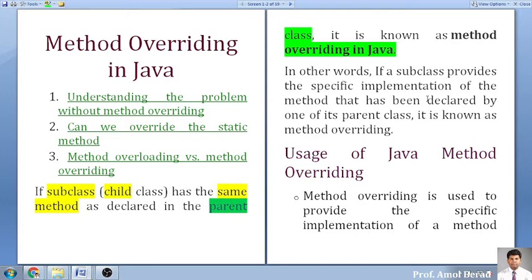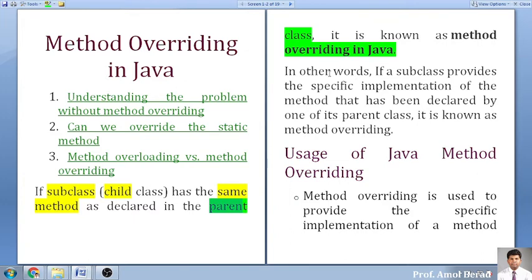Yes or no? Yes, sir. Are you getting it, everyone? Okay, same method name, in the subclass and also in your parent class. That is, in the child class and also in the parent class, both are the same. So this is called function overriding.